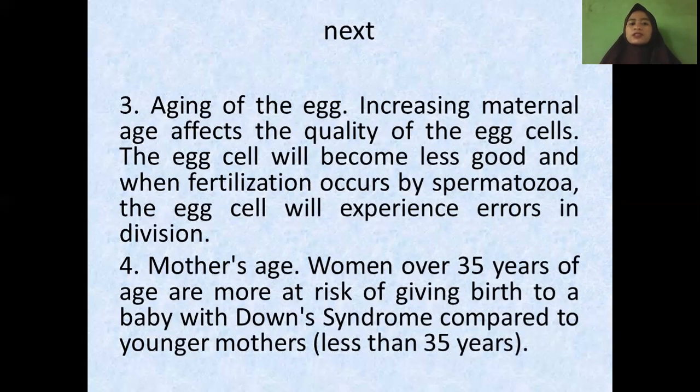Three is aging of the egg. Increasing maternal age affects the quality of the egg cells. The egg cell can become less good, and when fertilization occurs with spermatozoa, the egg cell will experience errors in division. And the last is mother's age. Women over 35 years of age are more at risk of giving birth to a baby with Down syndrome compared to younger mothers less than 35 years.